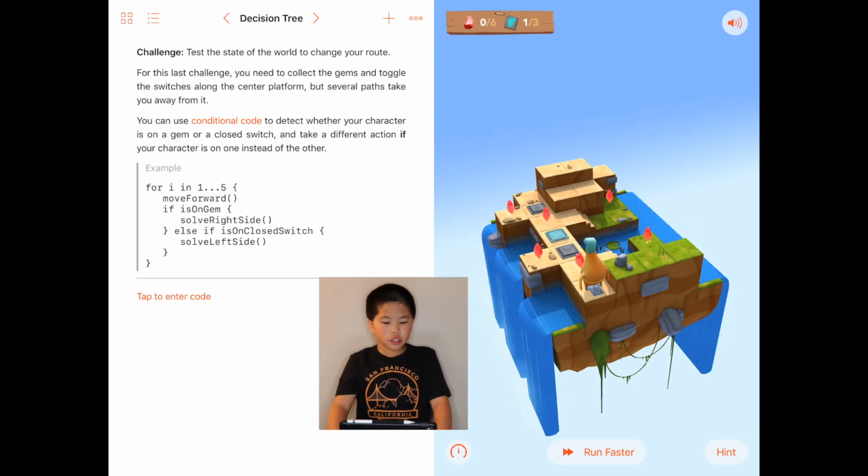Jonathan, and today we're going to be learning about decision tree. Challenge: test the state of the world to change your route.